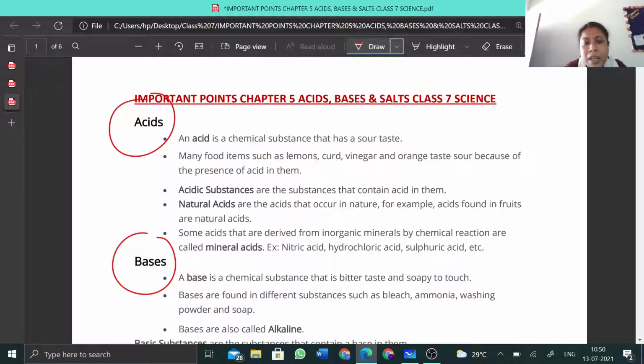On the other hand, what are mineral acids? They are derived from inorganic minerals by some chemical reactions, like nitric acid, HNO3, hydrochloric acid, HCl, and sulfuric acid, H2SO4. These are examples of mineral acids.